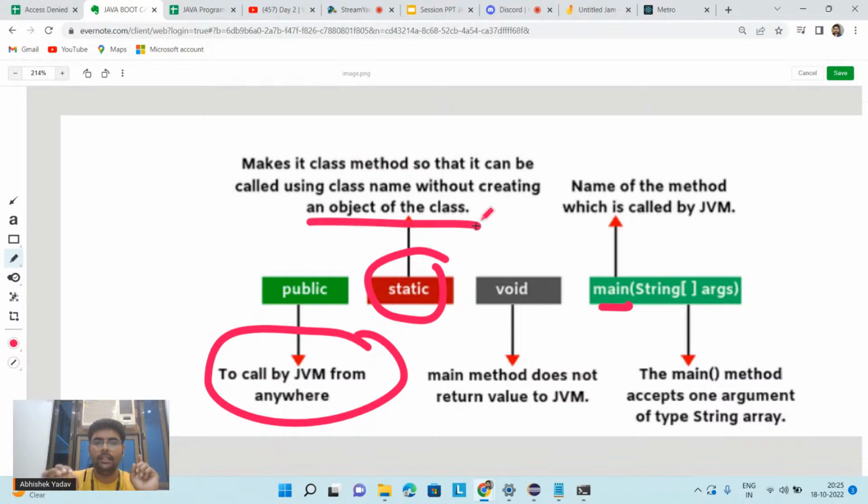Okay, so here it is saying that JVM will not create the object, and if JVM is not creating the object, then what I have to do is make this main method static, so I can use the class name to call this main method.